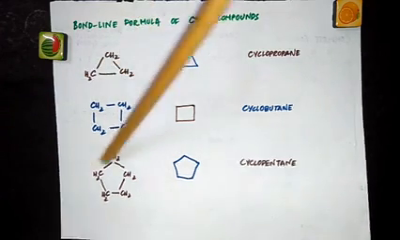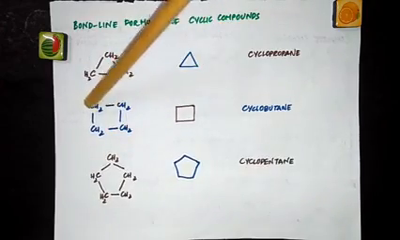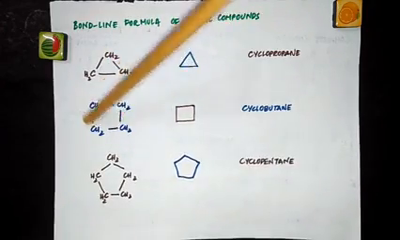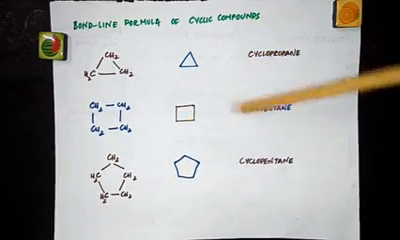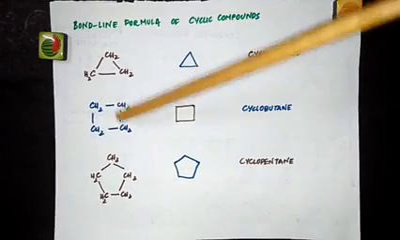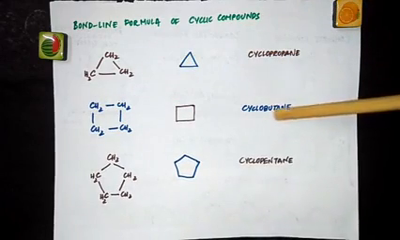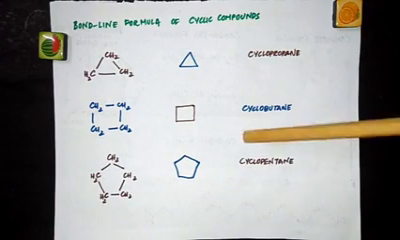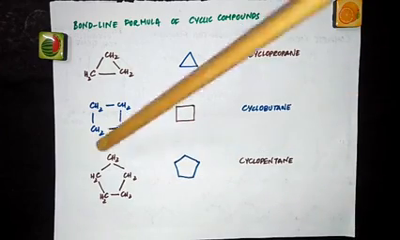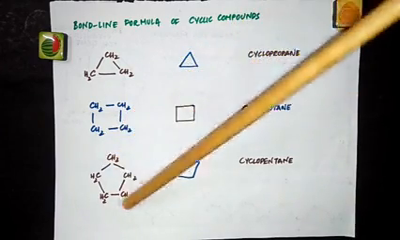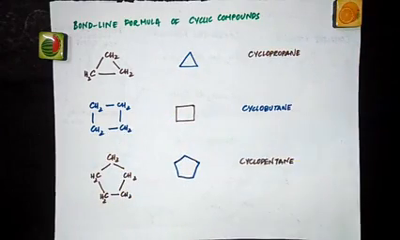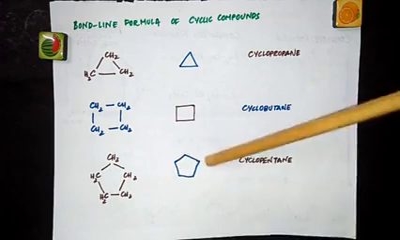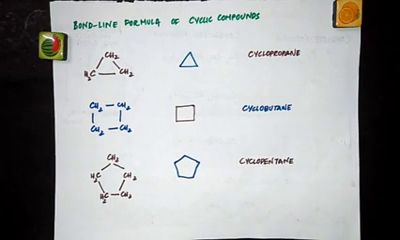Same way, see, here 4 CH2 are bonded together. CH2, CH2, CH2, CH2, 4, and it can be represented as a square. So this is cyclobutane. When there are 4 carbon atoms, we use the name but. So cyclobutane. And next one, we have 1, 2, 3, 4, 5. 5 CH2. It is cyclic, so we call this as cyclopentane. It is in this shape and in a pentagon shape.